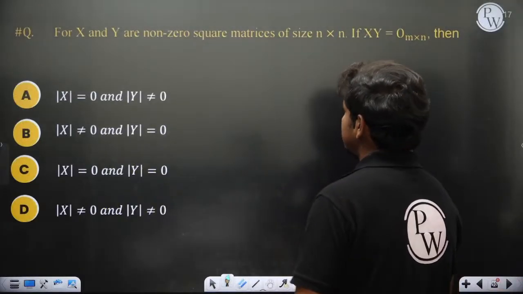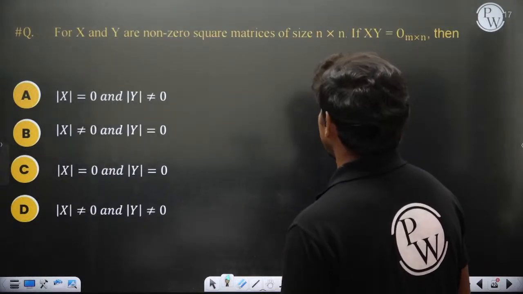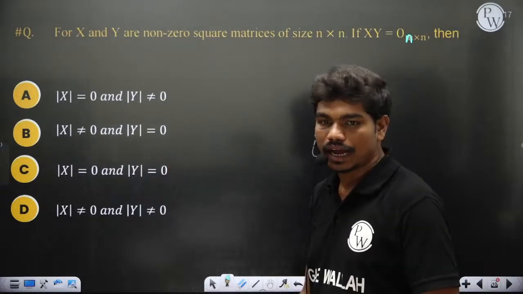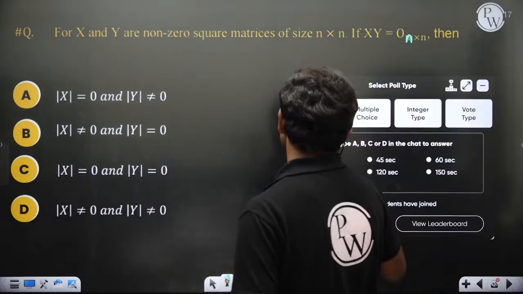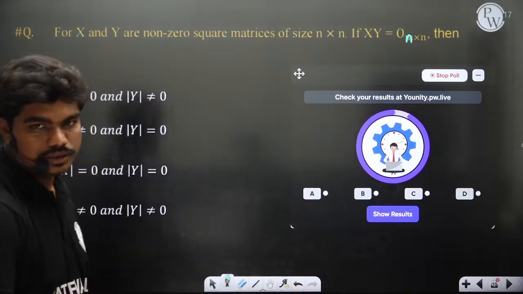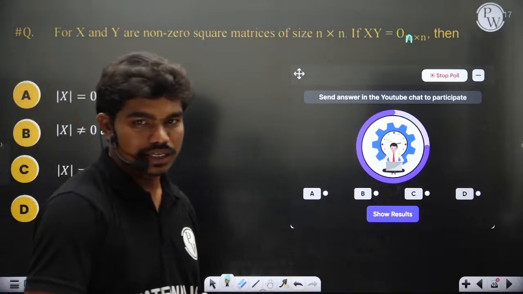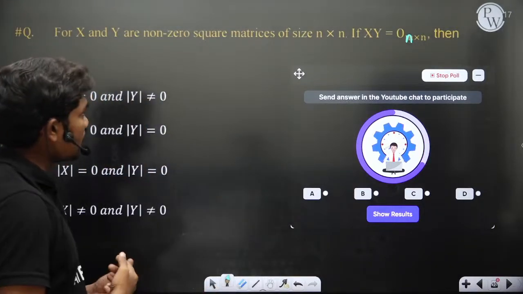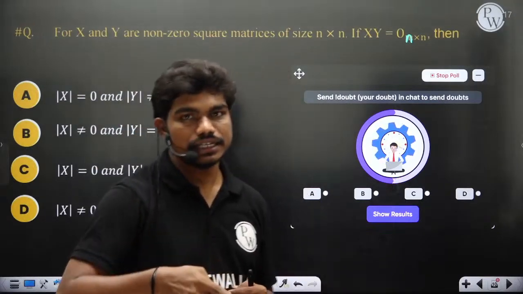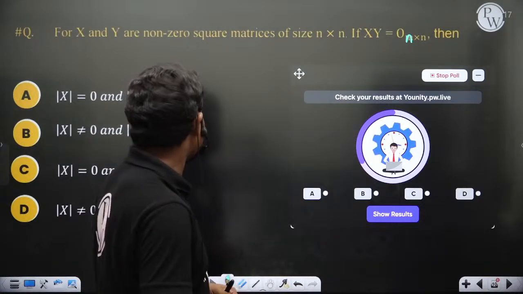For x and y non-zero square matrices of size n by n, if xy is equal to a zero matrix of size n by n, this is not m by n, sorry, this is n by n, then which of the following will happen? If you have solved this question, you could answer in 30 seconds. Come on, solve this. Just enter the answer. Det x not equal to 0 and determinant of y not equal to 0, that's what you're getting if x and y are non-zero square matrices of size n by n. I told you the product of two non-zero matrices can be a zero matrix. That's what is given here, xy is equal to 0. Then which of these things will happen?